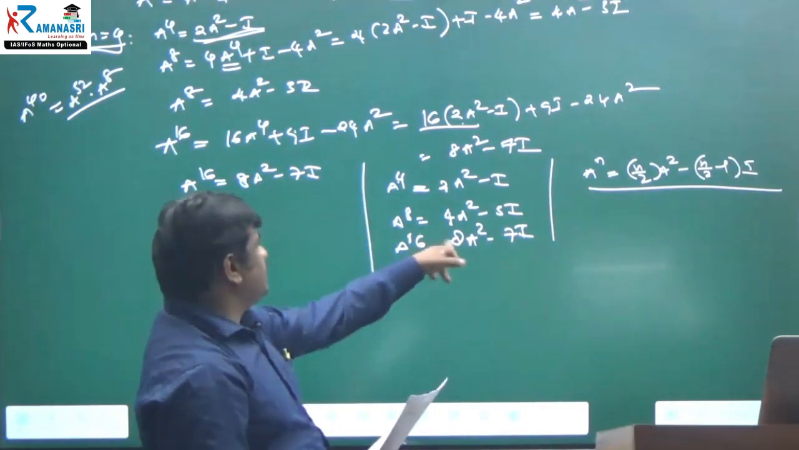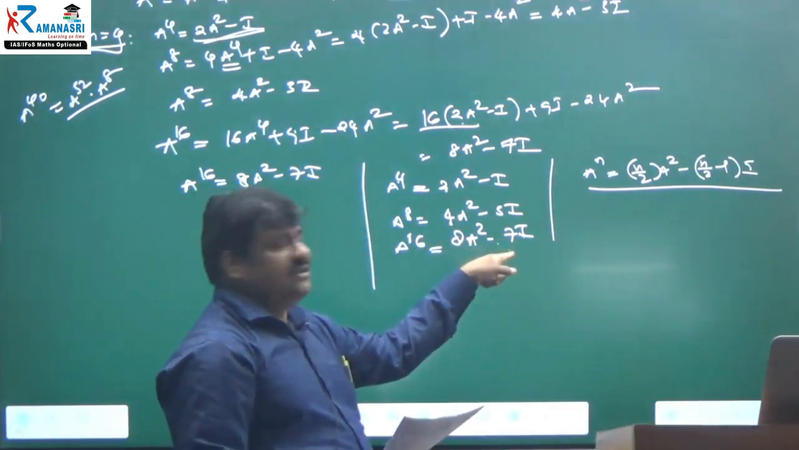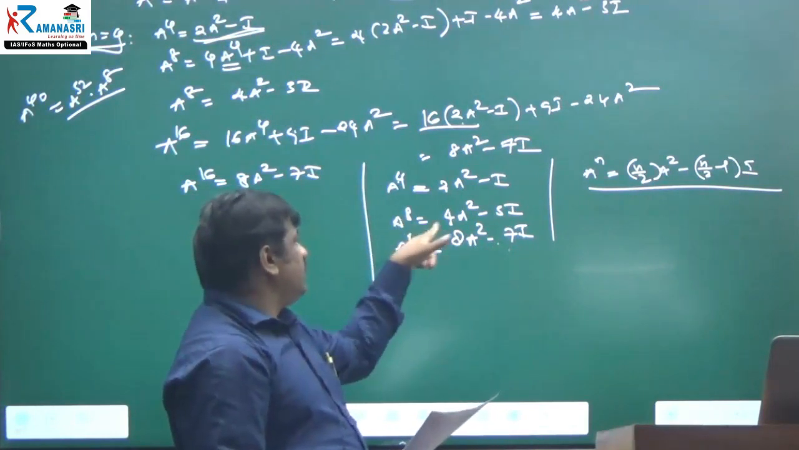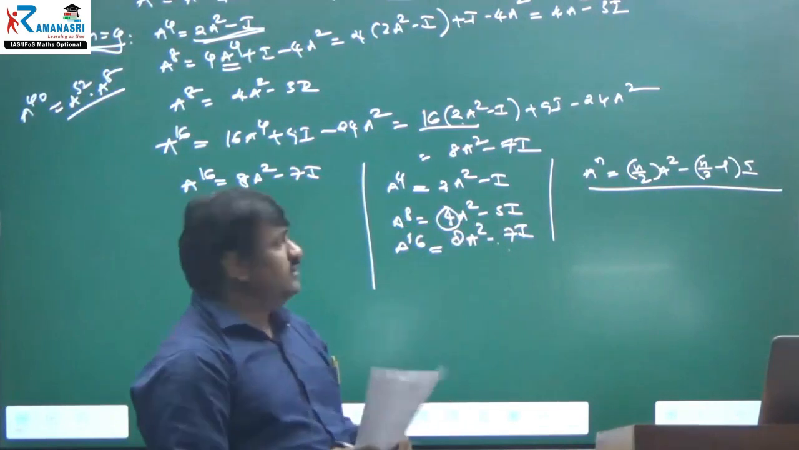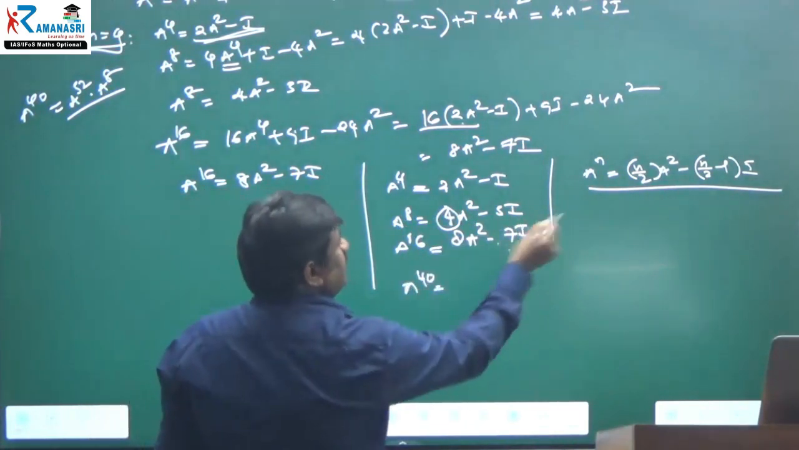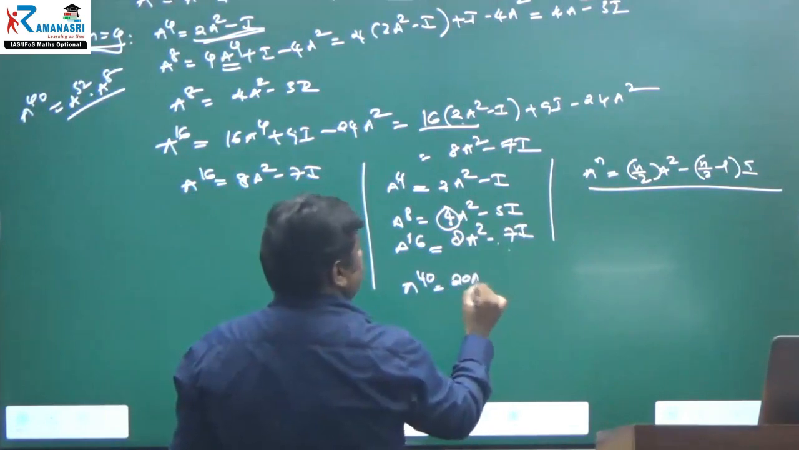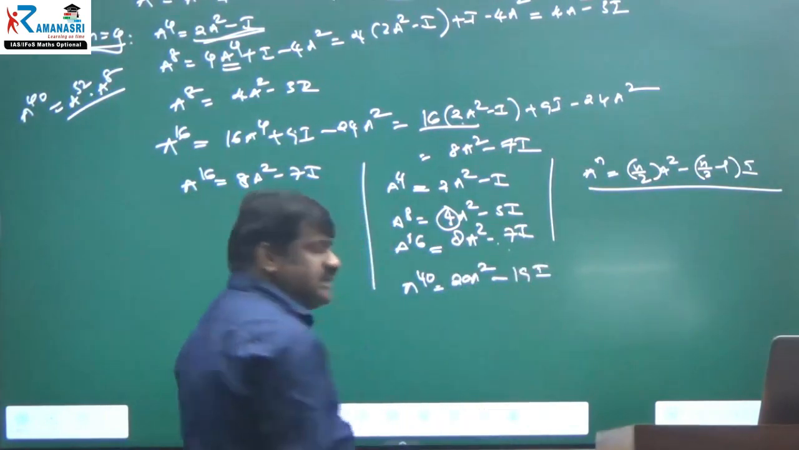A power 16: 16 by 2 is 8, minus 8 minus 1, 7. For A power 8: 4 by 2 is 4, minus 4 minus 1 is equal to 3. Therefore, A power 40 directly: n by 2, nothing but 20 A square, minus 20 minus 1, 19. That's it.